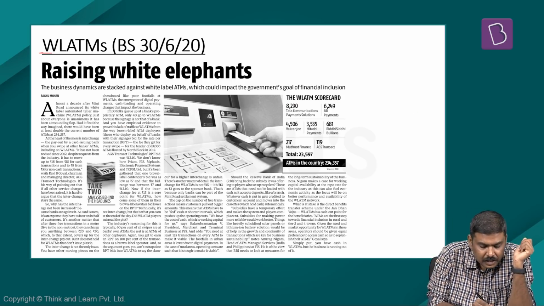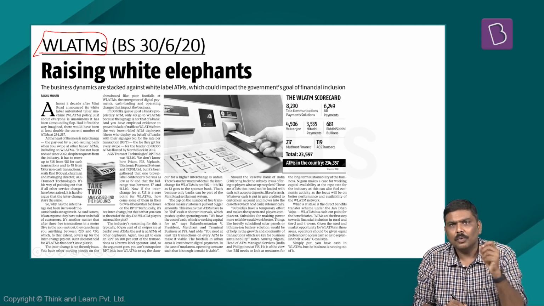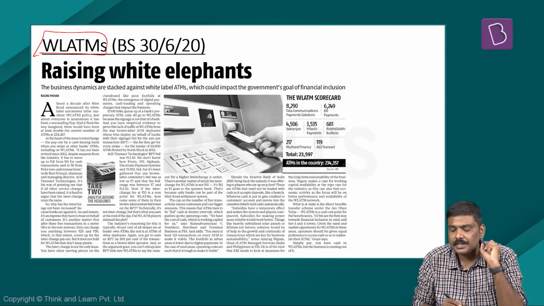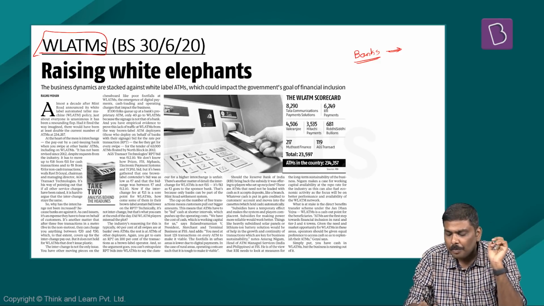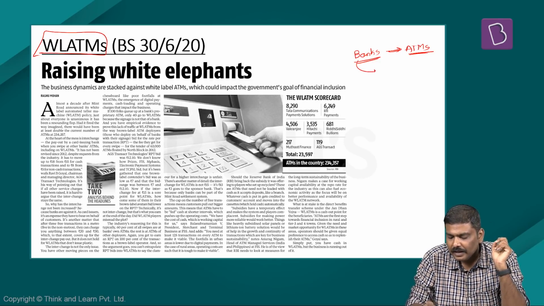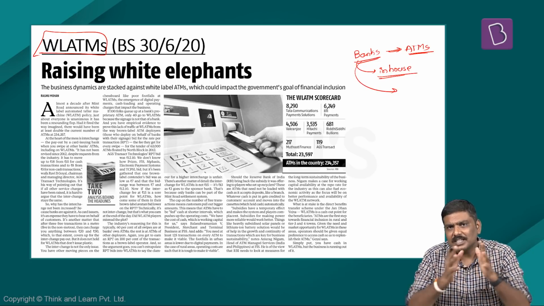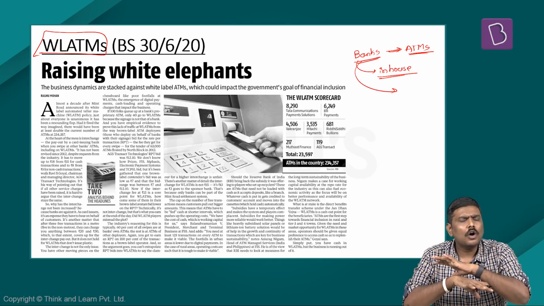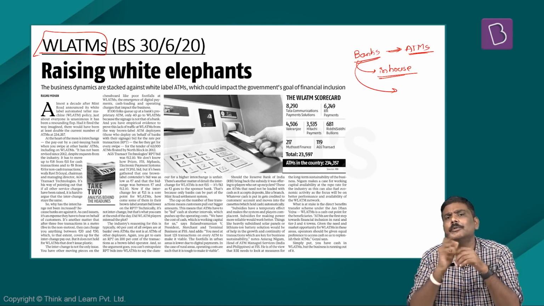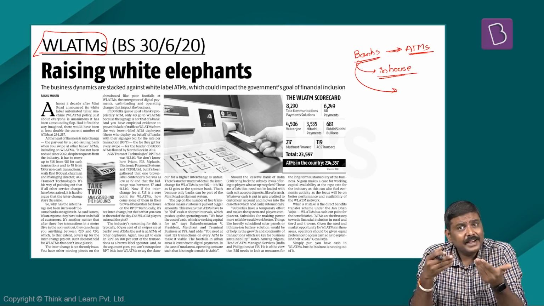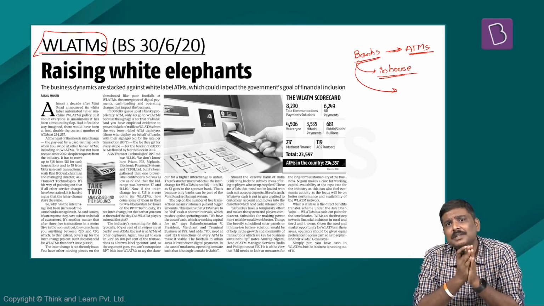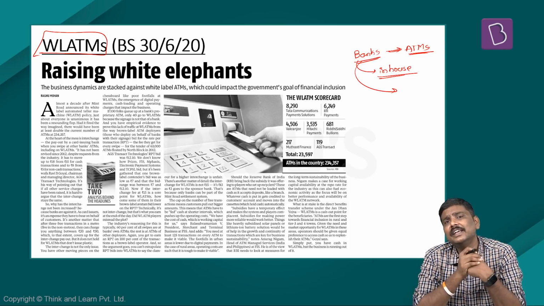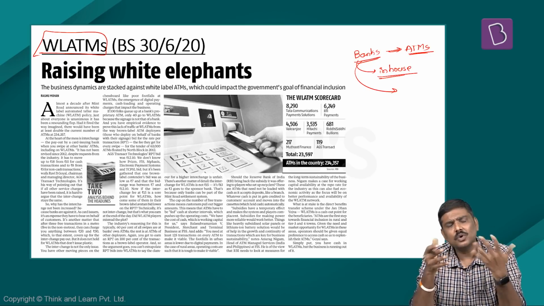The next article is related to white label ATMs. Now, what do you mean by white label ATMs? Generally, we see that the banks in India will be involved in one way or the other in operation of ATMs. For example, in case of in-house ATMs, you will see that the sponsor bank will take care of all the aspects related to functioning of an ATM. That is, be it purchasing of the ATM machine or taking it on lease, placing it in a particular place, maintaining the function of this particular ATM, ensuring there's a refilling of money, so on and so forth.